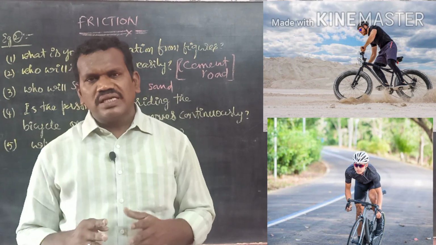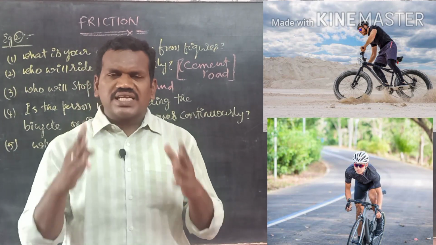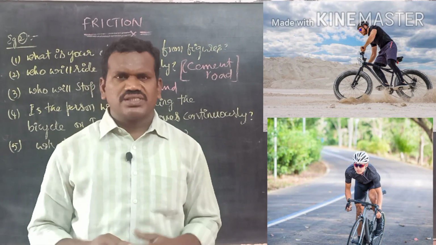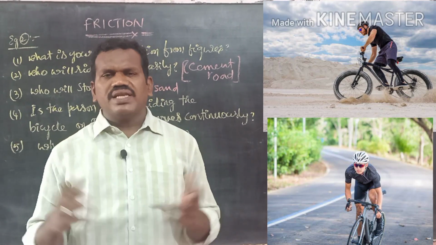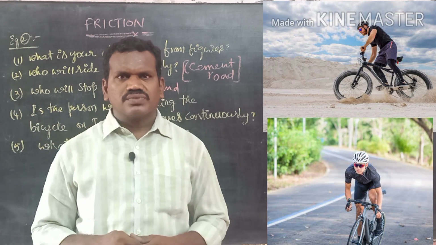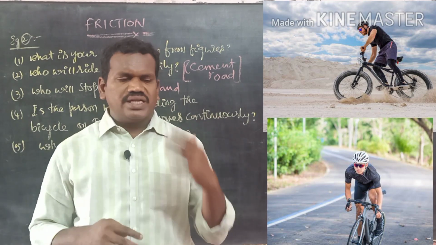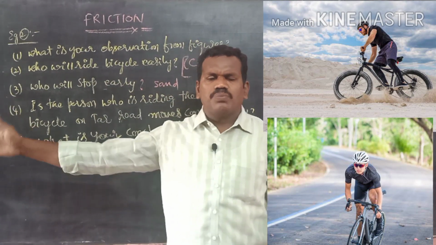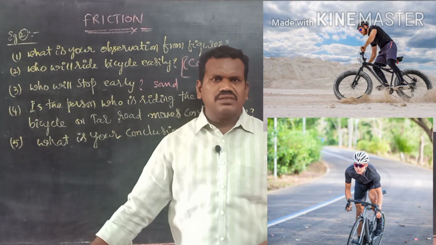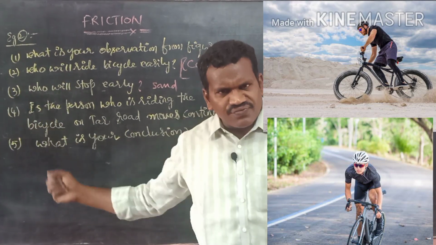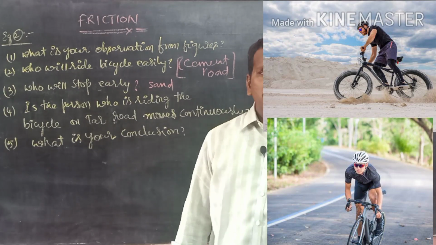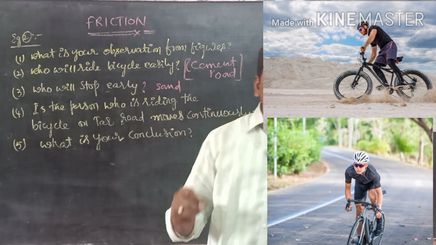This means the force which is resisting the motion of those bodies is called friction. For example, we can observe many kinds of friction. We are moving in a train. If you place your hand outside in the opposite direction, because of the air force, our hand will move in the backward direction. This means there is friction.